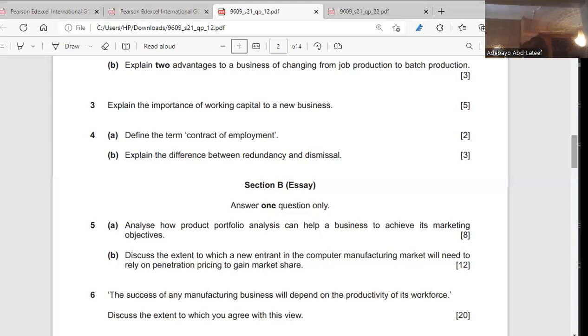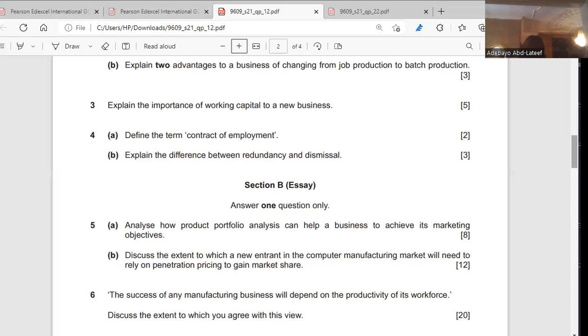B, explain the difference between redundancy and dismissal. Redundancy is also like dismissal, but it is a legal way of dismissing workers. Why is it a legal way? It is legal because it only means that you are surplus to requirements. You don't have a job for you anymore. So there's no point keeping you when you don't have a job. And it's also legal because you will be paid a certain amount of money based on the fact that your job is cut short. You never imagined it happening, and it happened. So redundancy means surplus to requirements. The service of that employee is no longer needed in that organization. That is redundancy.